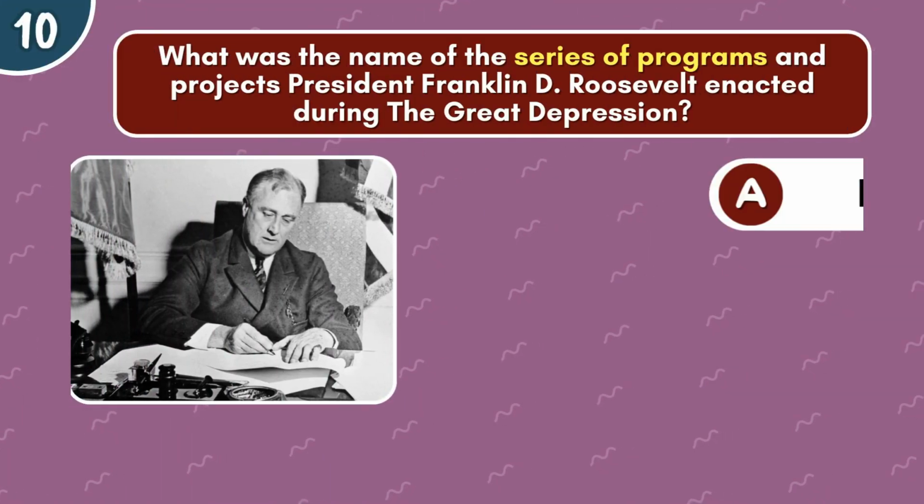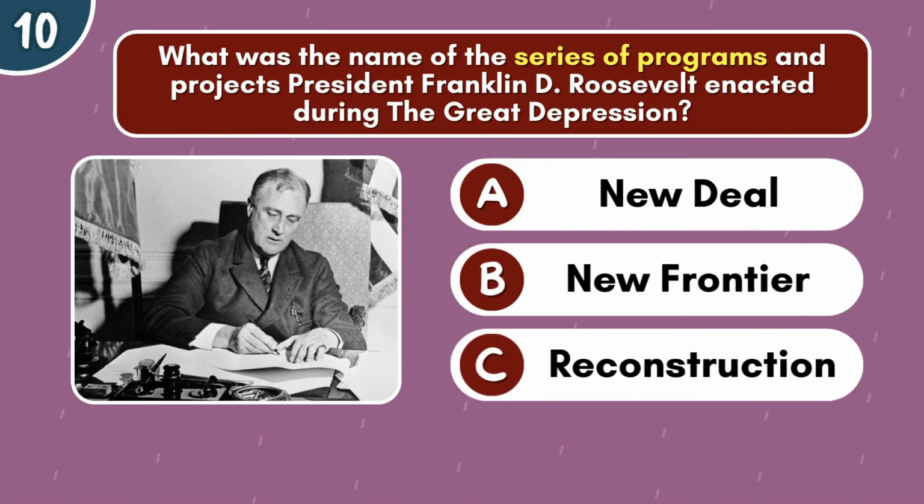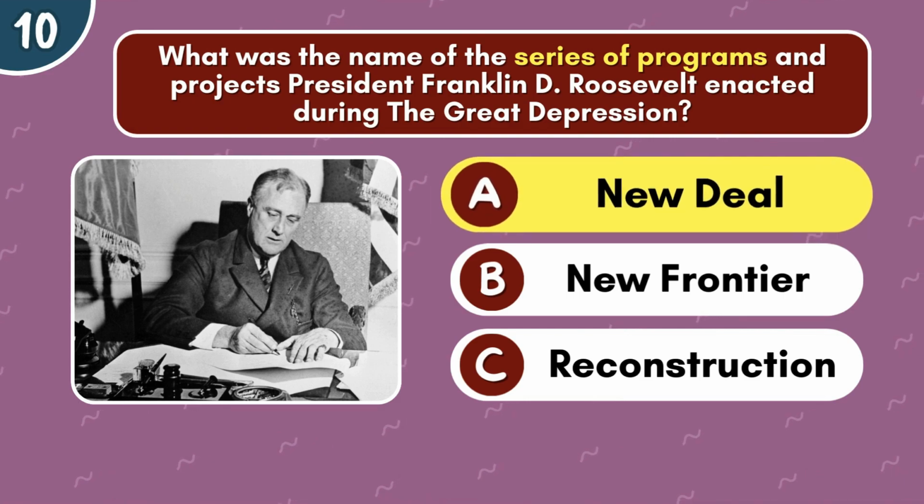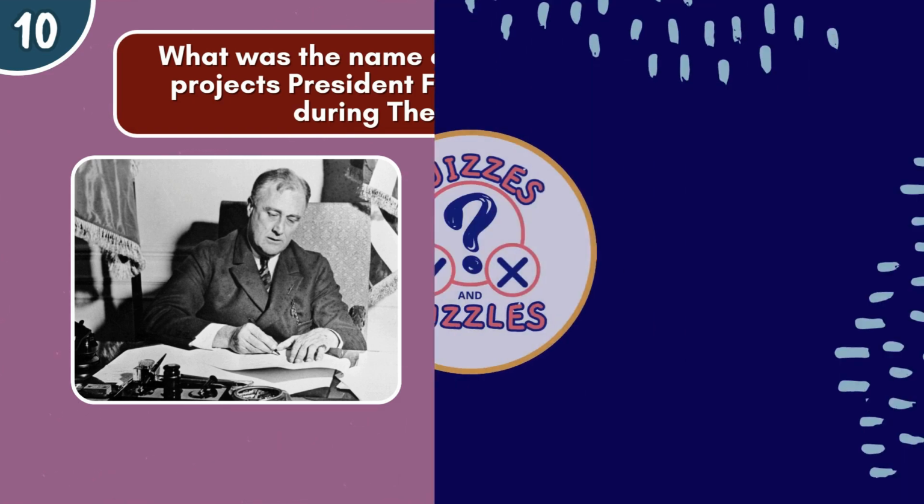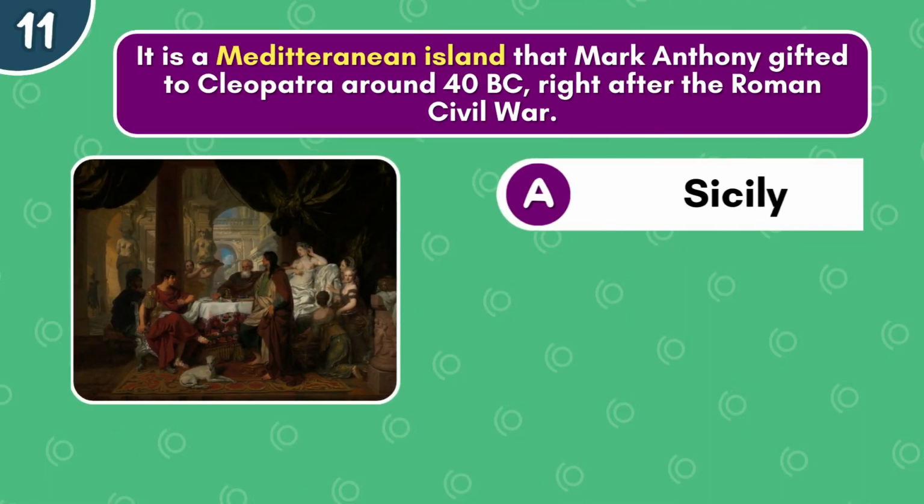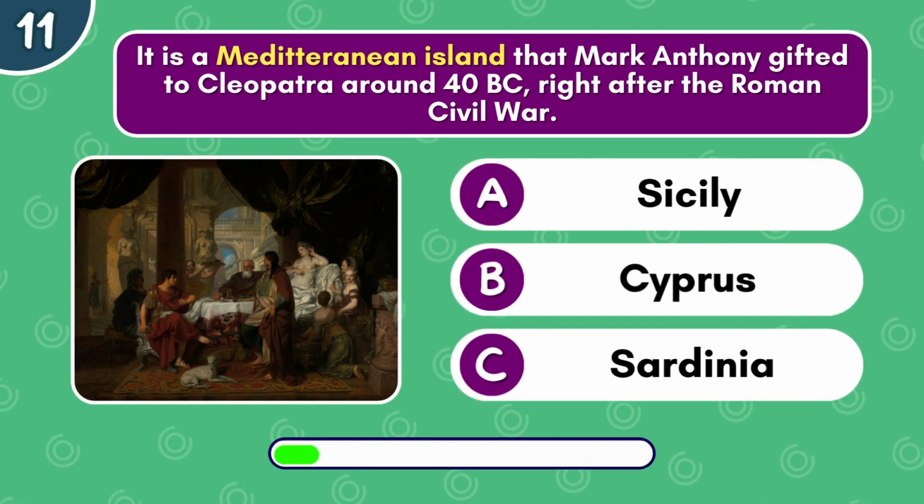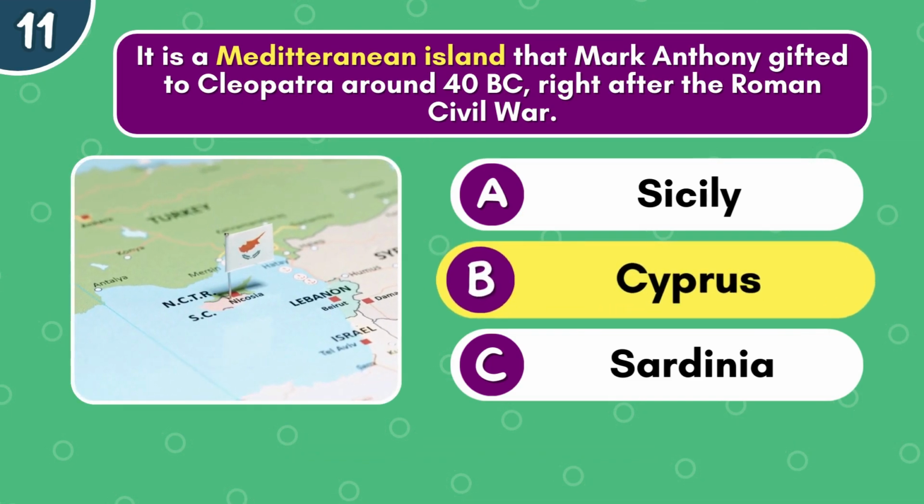What was the name of the series of programs and projects President Franklin D. Roosevelt enacted during the Great Depression? New Deal, New Frontier, or Reconstruction? It's the New Deal. It is a Mediterranean island that Mark Antony gifted to Cleopatra around 40 BC, right after the Roman Civil War. Sicily, Cyprus, or Sardinia? It's Cyprus.